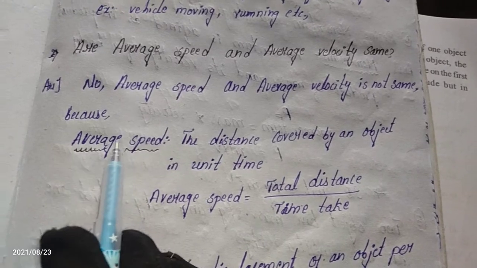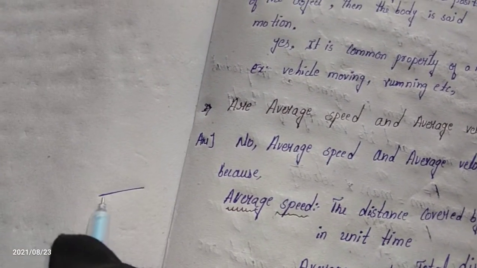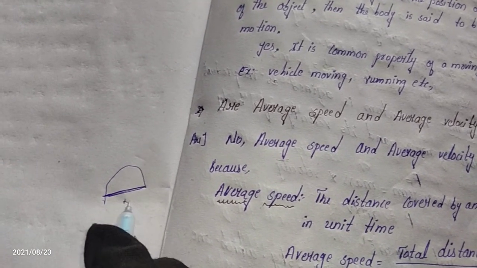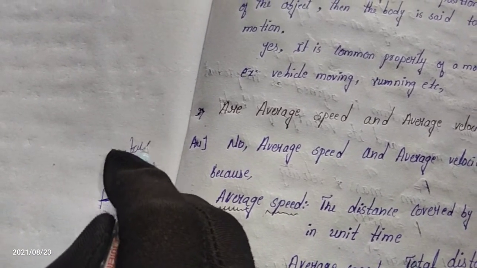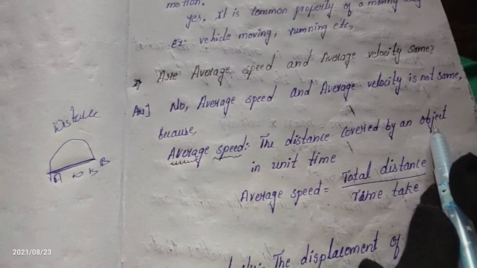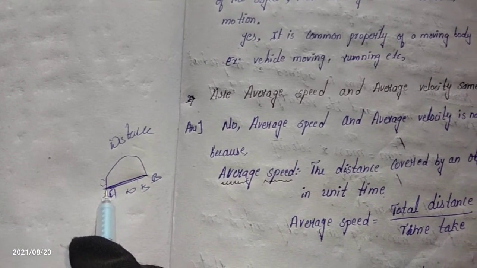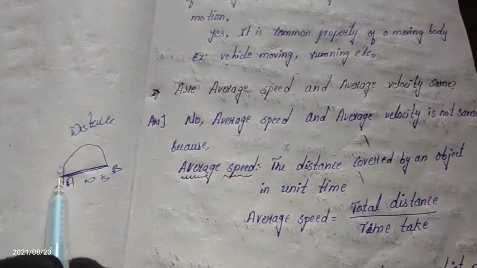The average speed is the distance covered by an object in unit time. I am taking the example from when we were learning the lesson: this is displacement and this is distance, from point A to point B. The distance covered by an object per unit time is called average speed.